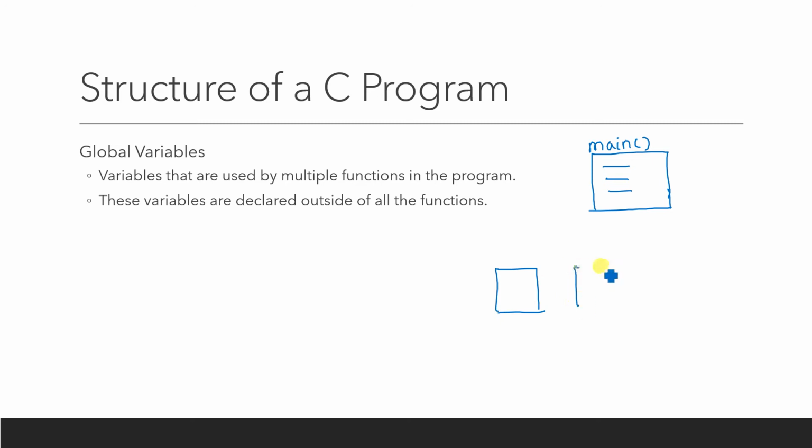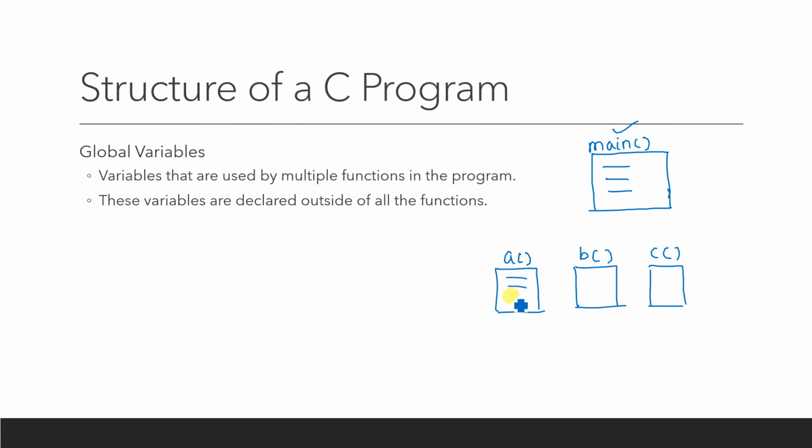Your program may consist of multiple functions, and there must be one function called main, and there may be several other functions. You can see I am representing each function with a brace over here. Why am I doing this? Because generally the functions are written in this format. This is your function name, and this brace specifies what input is going to be taken by that function.